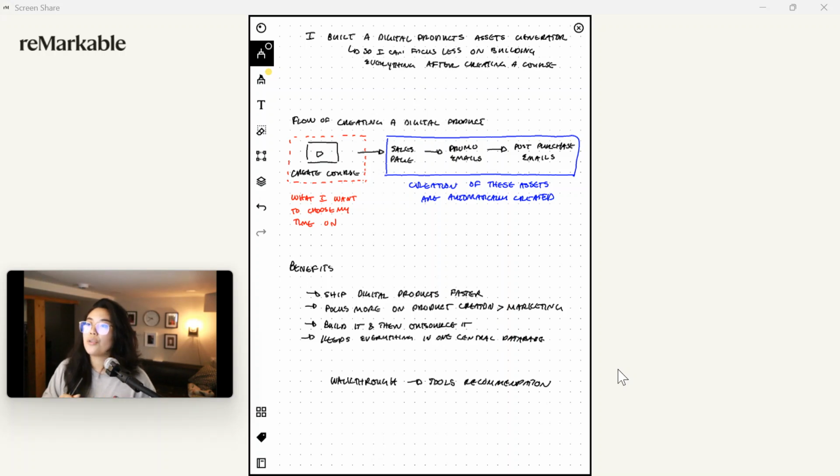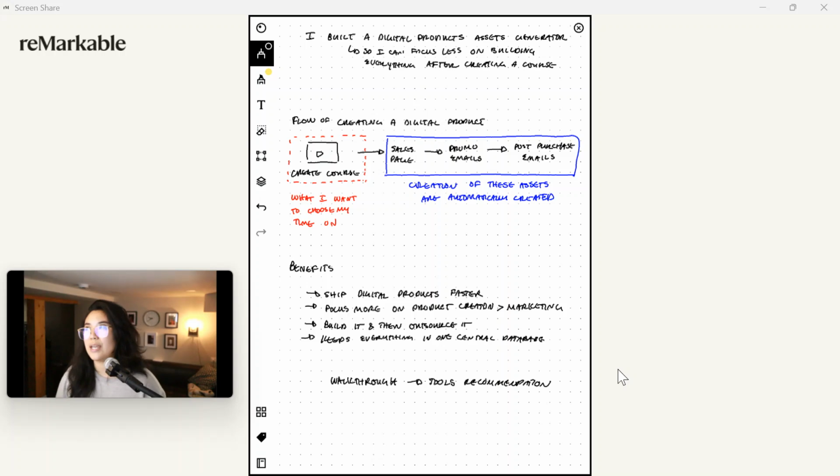So let's walk through the flow of creating a digital product. And you probably know this all too well, right? When it comes to creating a digital product, it's not that you just have to create the product itself. Like creating the course, we'll do it in course, is all I want to spend my time on. But I know that it's going to be a lot more work than just creating the course. You have to create the email sequence so that you promote the course.